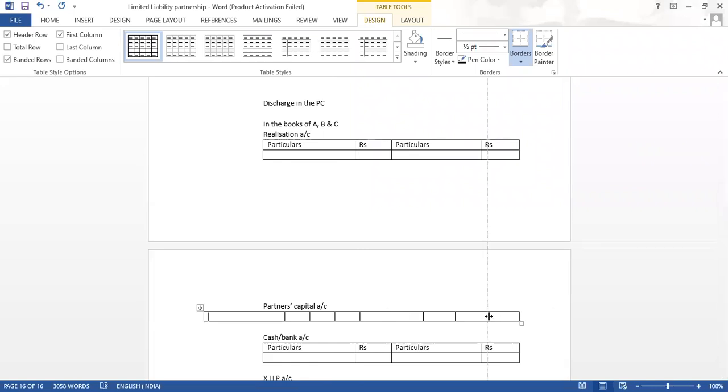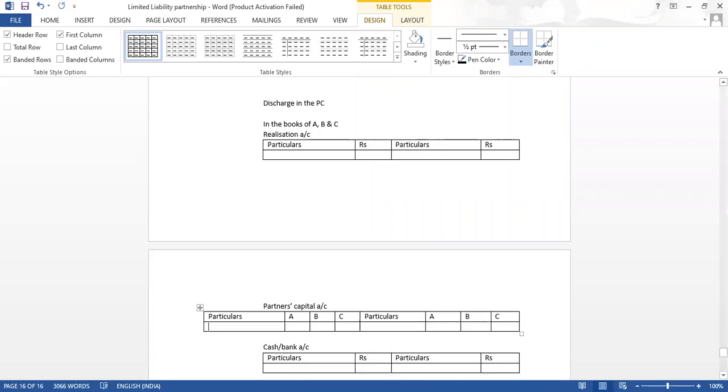We'll adjust the amount column. So now I will write particulars, A, B, C.